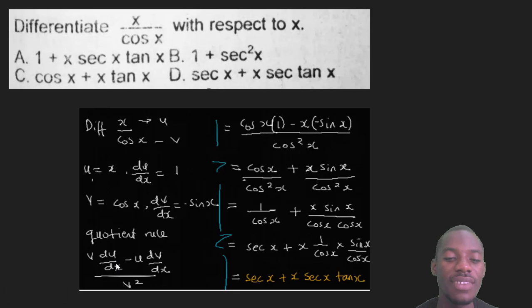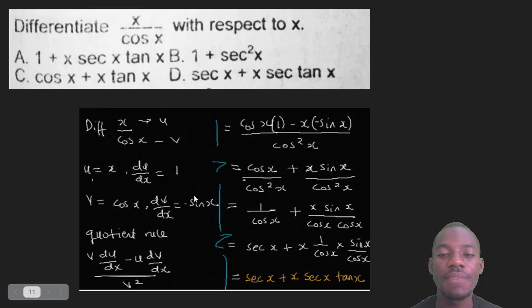So what I have here is going to become, what is my v? My v from here, I've seen it here. v is cos x. Just plug it in. What is my du dx? My du dx is 1. So cos x bracket 1 minus, what's my u? My u is x, and that's my x there. Bracket, what's my dv dx? dv dx is minus sine x. Can you see that? I'm just plugging them in over, what is my v squared? v is cos x, so that's cos squared x. That is my v squared.